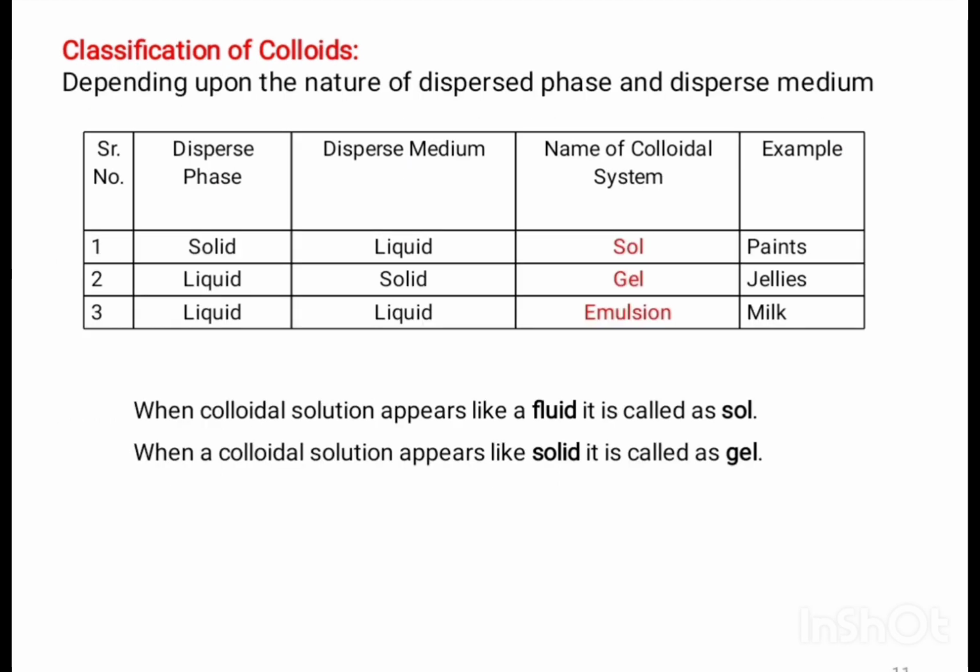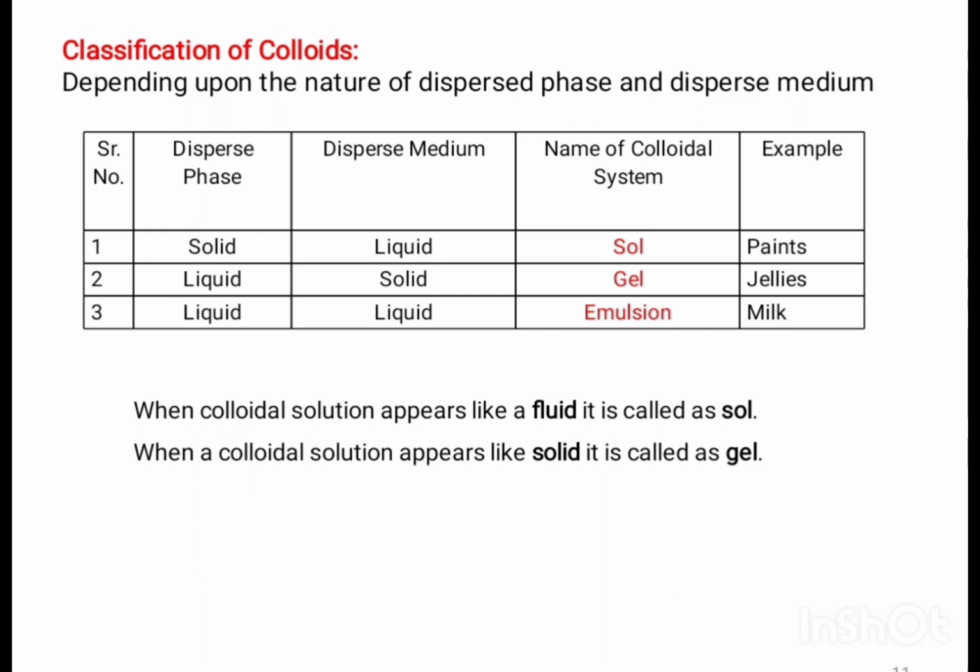Depending upon the nature of dispersed phase and dispersed medium, colloids are classified. If the dispersed phase is solid and dispersed medium is liquid, then the name of colloidal system is Sol and the example of it is paints. If the dispersed phase is liquid and dispersed medium is solid, then the name of the colloidal system is gel and the example is jellies.